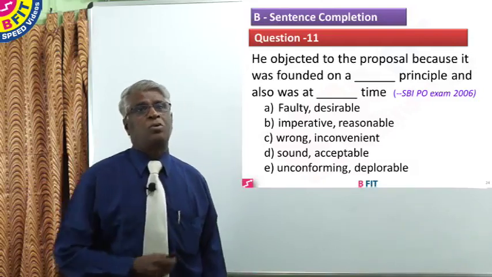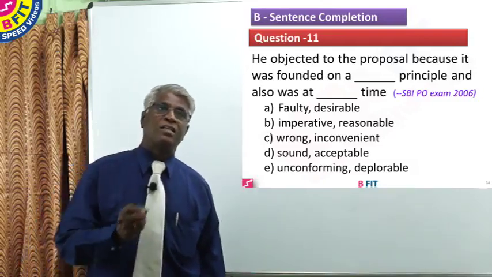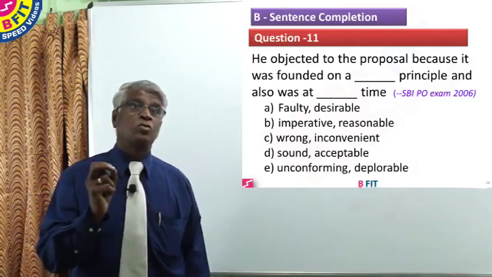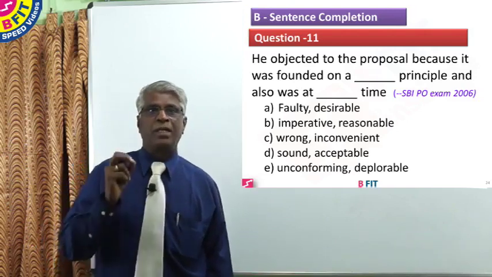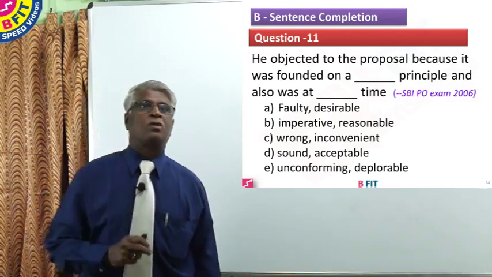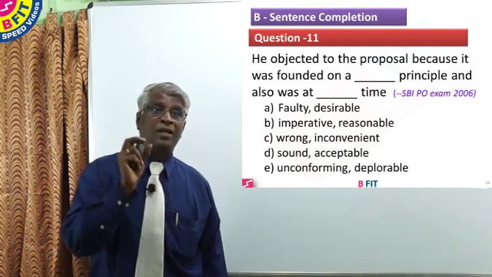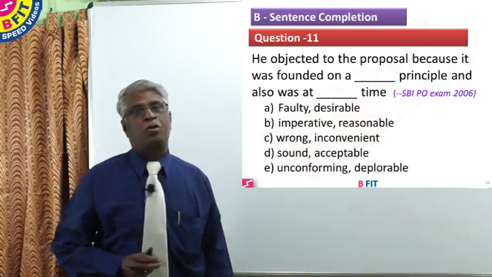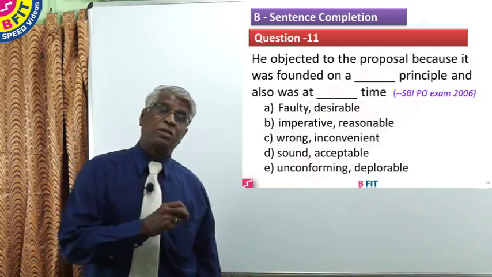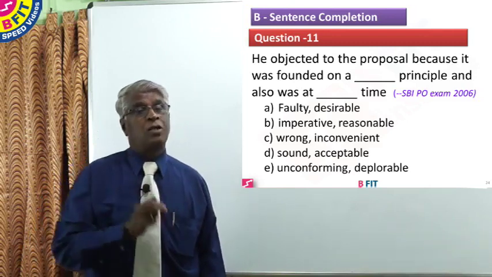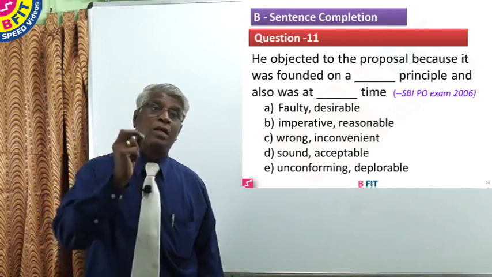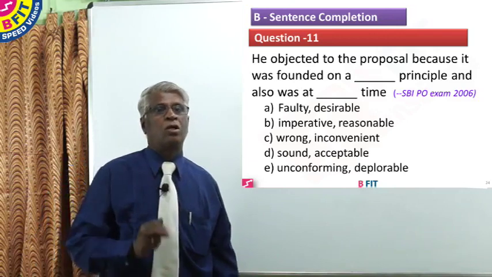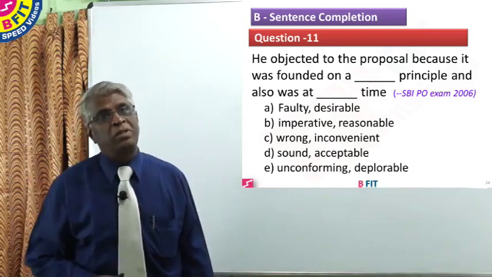The next type of questions under sentence completion. Question 11, we have a sentence with 2 blanks, and it is taken from SBI PO examination of 2006. Whenever you have a pair of blanks in the question, you are given 5 pairs of options to choose from. But what we should remember, as informed earlier, is that both the words should fit in well in the given sentence. If one of these words in a pair is wrong, automatically the other word should be rejected.